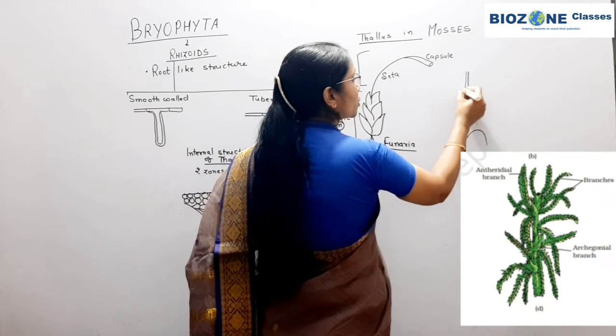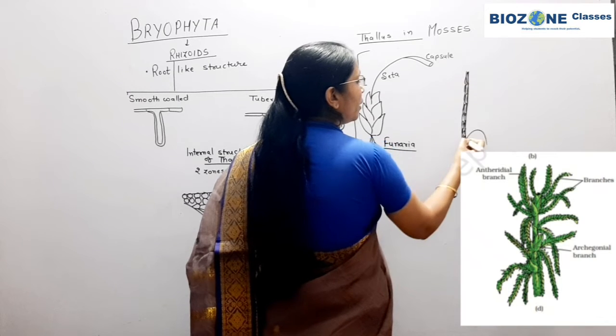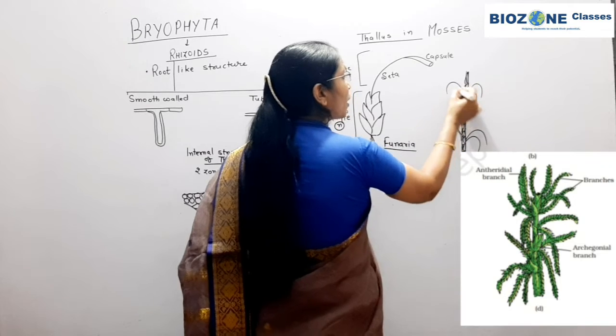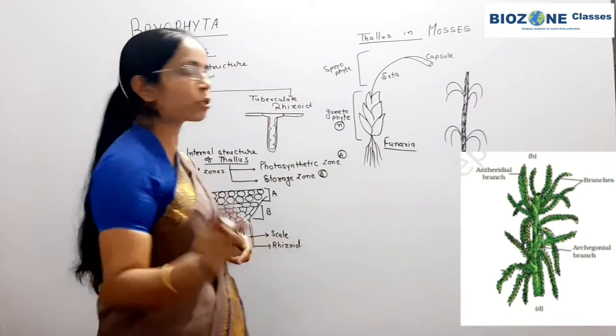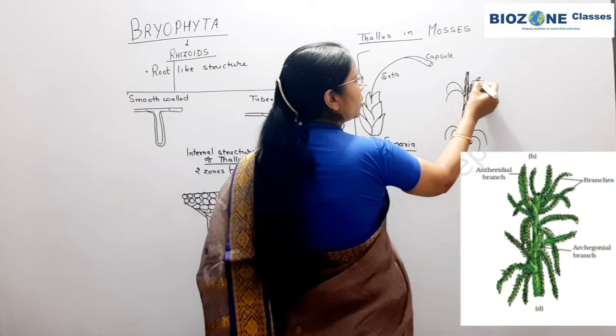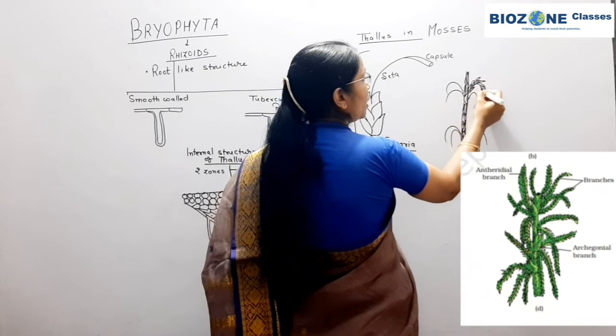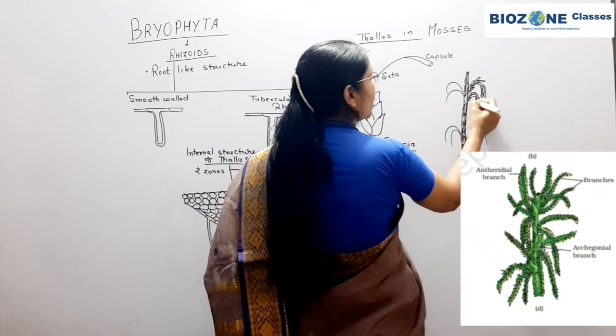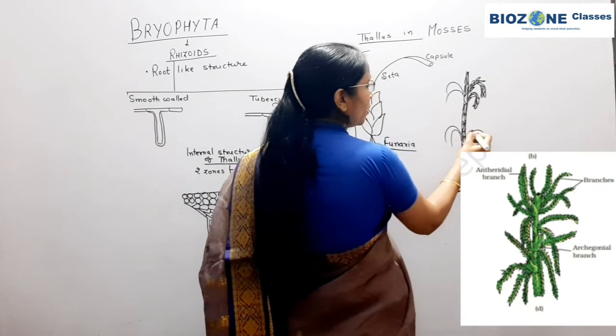So the stem-like structures are developed here, and these look like branches, but they are again not true branches because true structures are absent. Again the leaf-like structures are arranged in this way, spirally. So leaf-like structures. Here you remember this diagram is provided for the sphagnum.